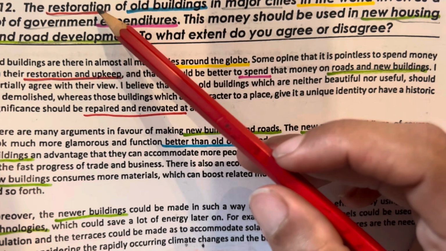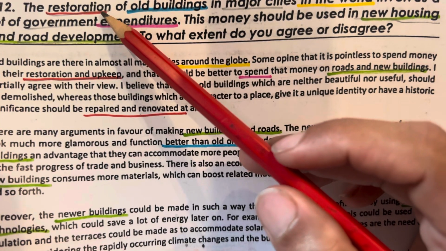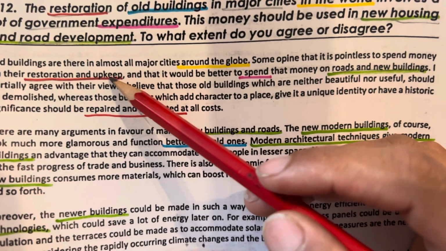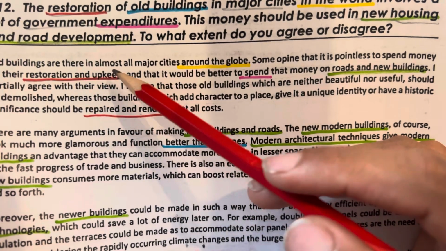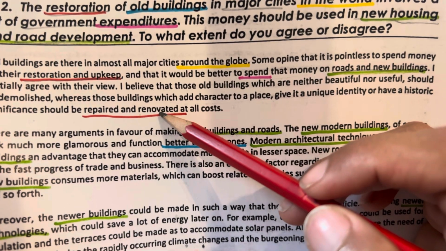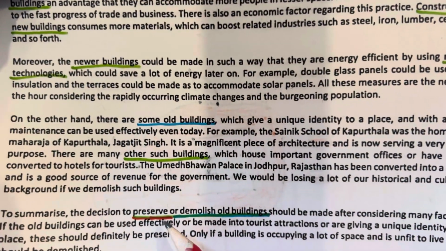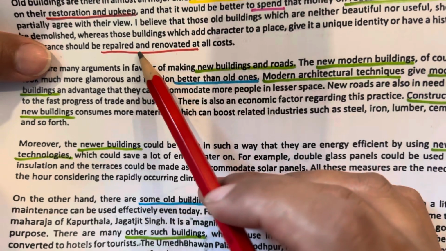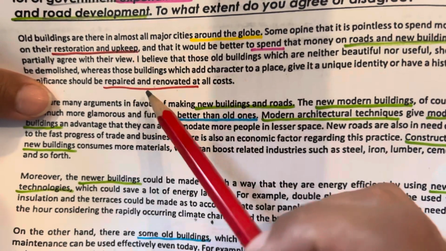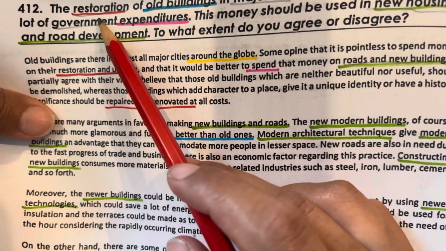Our first word is restoration. For this word, you can use different synonyms in your essay. Like for restoration, you can use the word upkeep. Restoration and upkeep. Repaired and renovated. And you can also use this word preserve. So preserve, repaired and renovated, restoration and upkeep. You can use these words instead of using this word again and again in your essay.